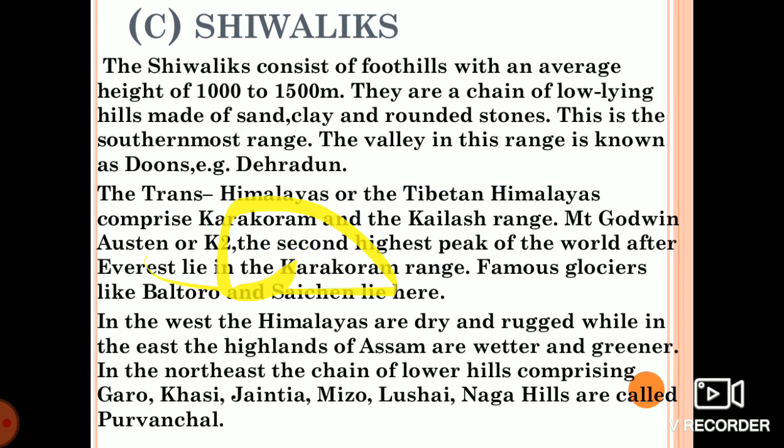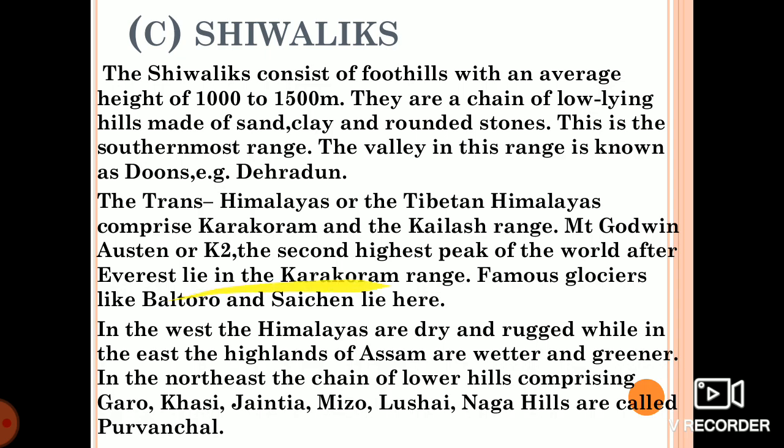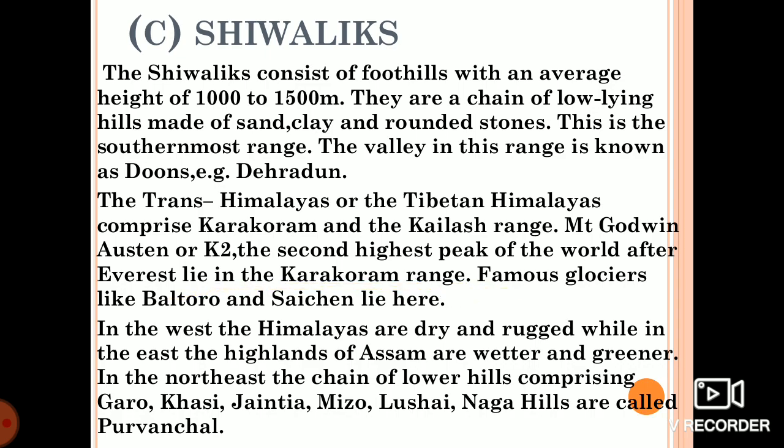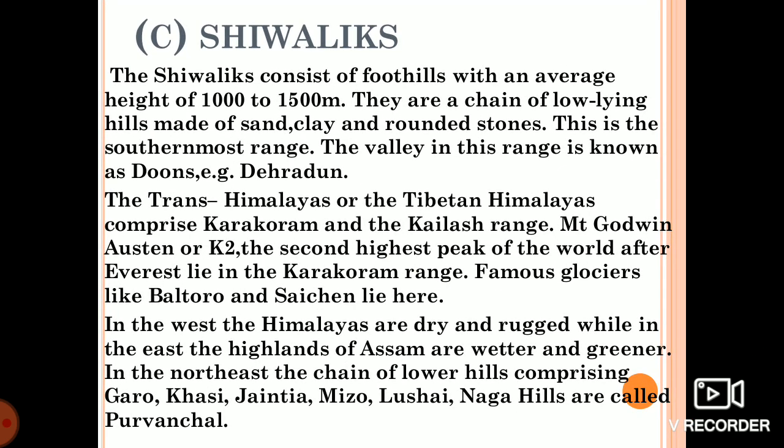Mount Godwin Austen, that is K2, lies in the Karakoram range. Famous glaciers are Baltoro and Siachen. They lie here. The western part of the Himalaya is dry and rugged. In the east, the highlands of Assam are wetter and greener.